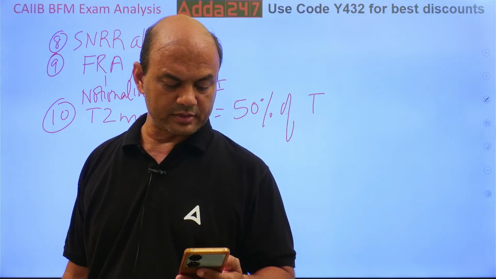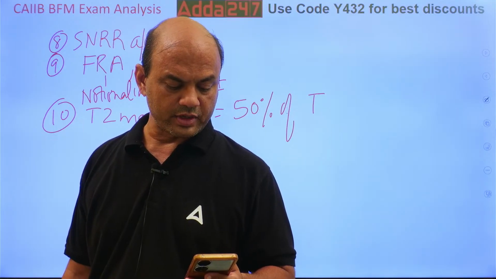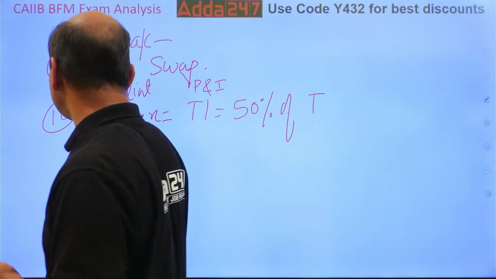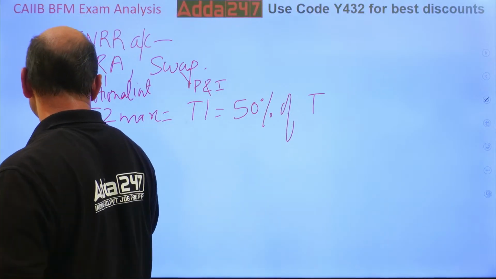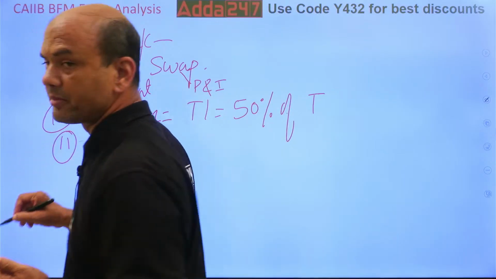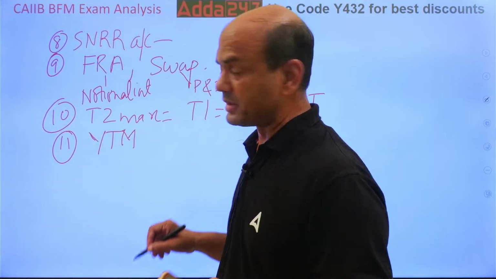Then a forex numerical on YTM was asked. Yield to maturity. For YTM you have a formula. Kindly remember this formula. Don't forget it.